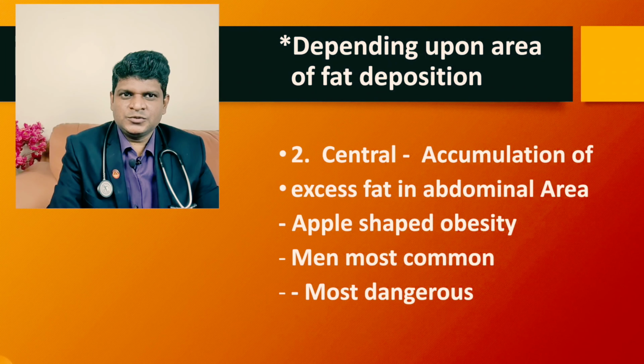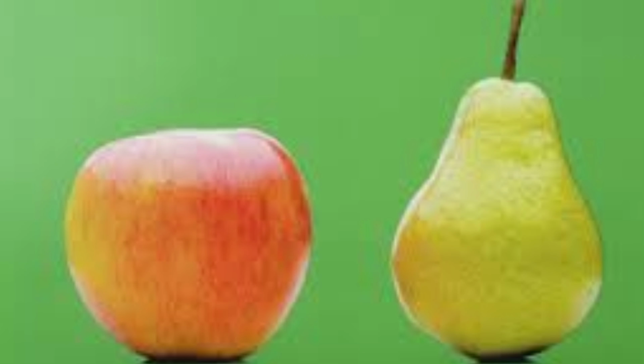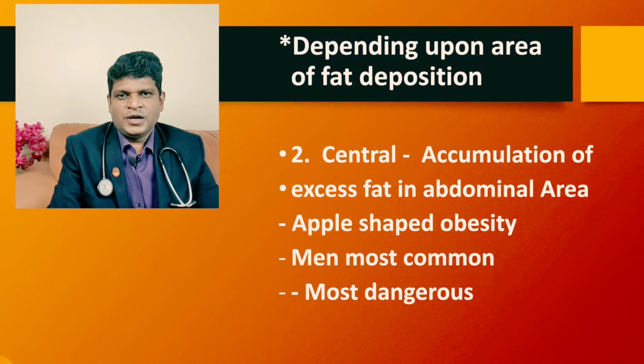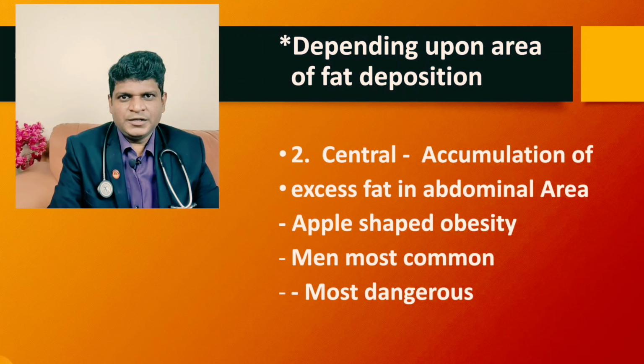It is the most dangerous obesity compared to pear-shaped obesity, because in apple-shaped obesity insulin resistance is seen, and it further leads to type 2 diabetes mellitus. Because of type 2 diabetes, various complications arise like blindness, stroke, heart attack, gangrene.